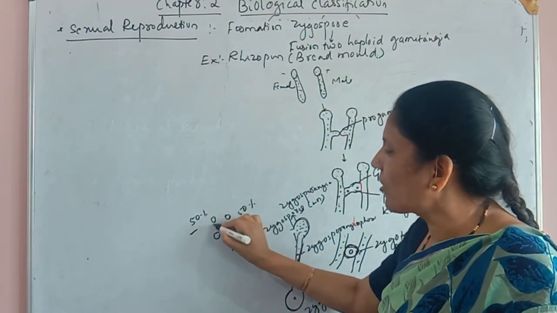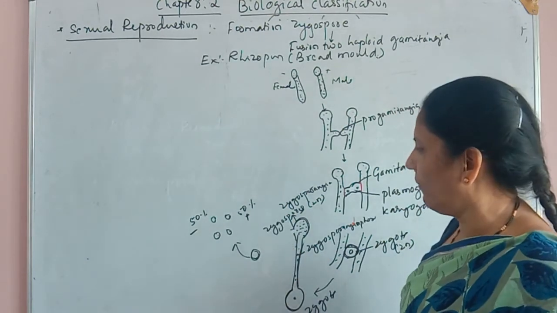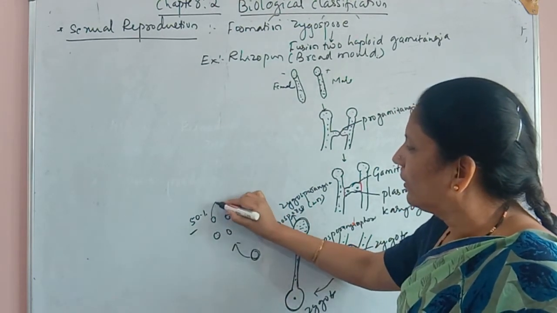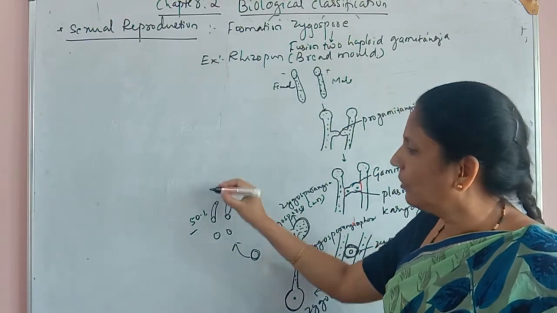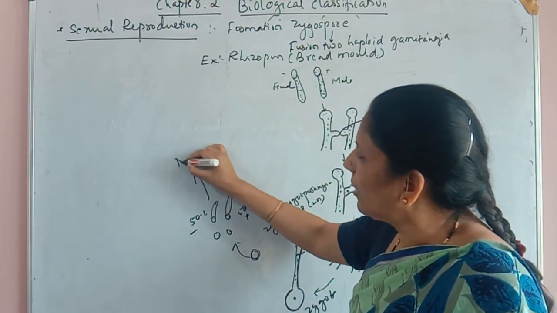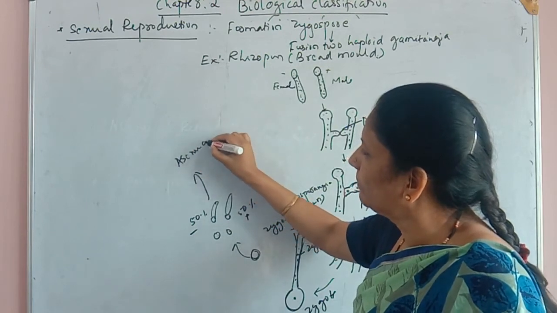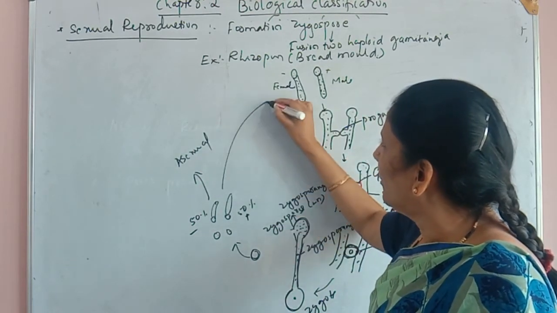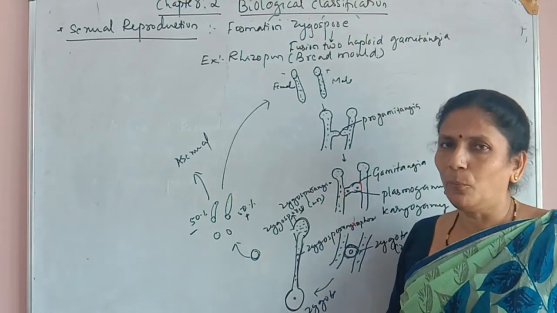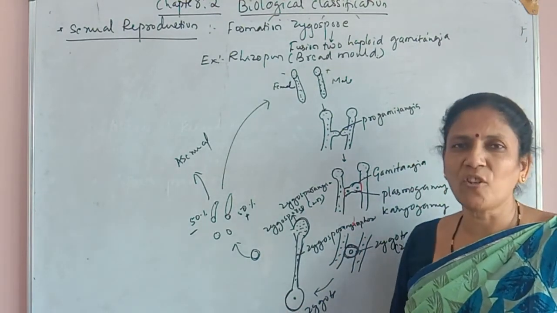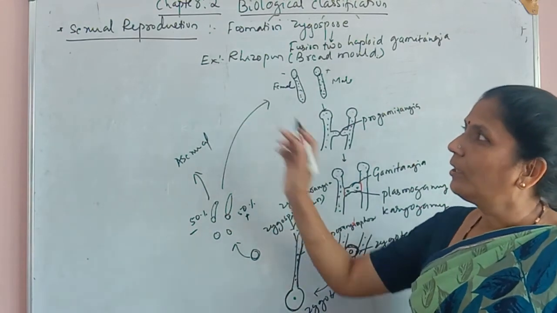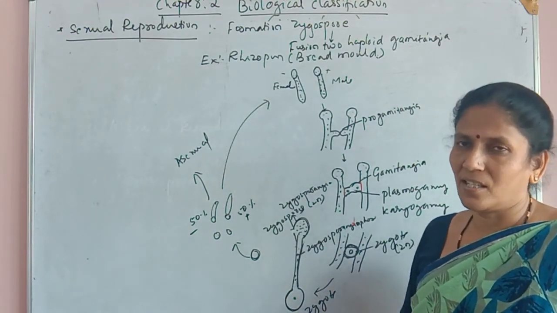They again start germinating and producing hyphae, and they may continue the life cycle with the asexual process or repeat the same process. In this manner, zygospore formation takes place in the class Phycomycetes.